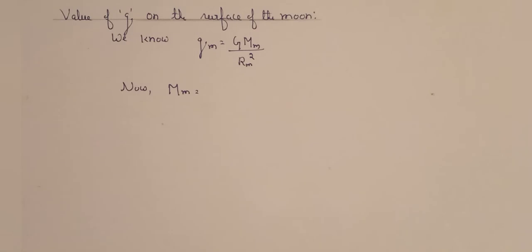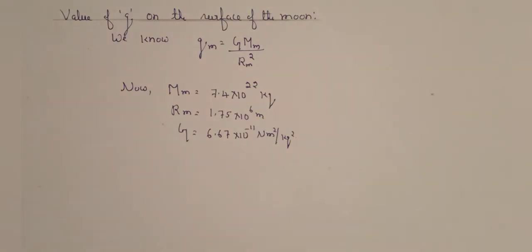Now, the mass of the moon Mm is 7.4 into 10 to the power of 22 kg, and the radius of the moon Rm is 1.75 into 10 to the power of 6 meter. And we know the gravitational constant is equal to 6.67 into 10 to the power of minus 11 Newton meter square per kg square. Now substitute these values in the above equation.